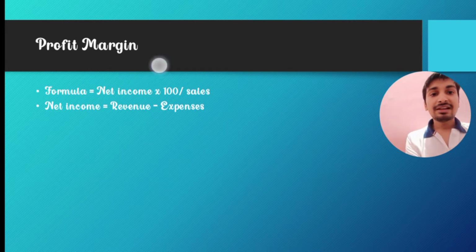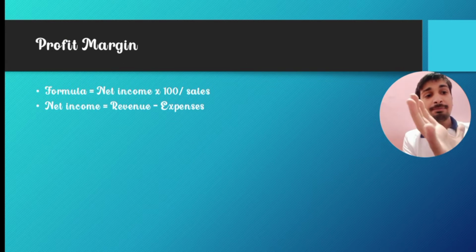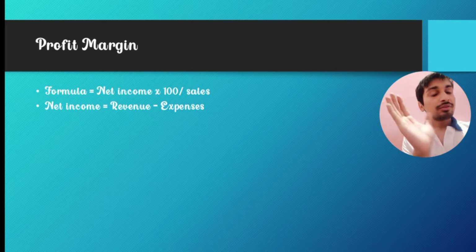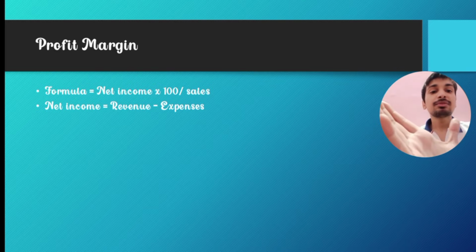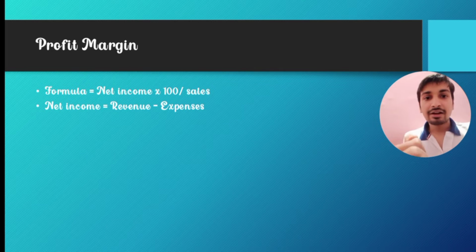This might not be clear here, it's just typed, but the formula of profit margin is: if you want to calculate the profit margin of any company, just take the net income of the company, divide it by the sales that they are doing and multiply it by 100. So it is the percentage of net income by sales, and net income is revenue minus the expenses.